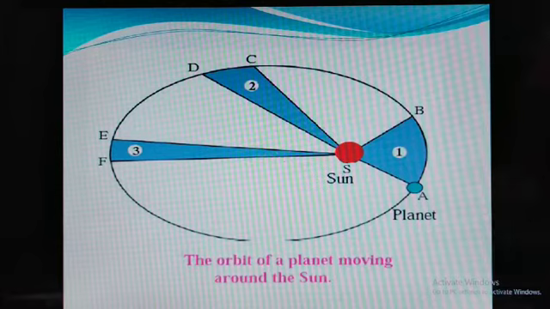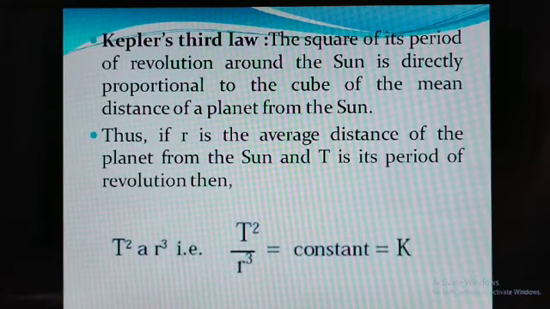r is the average distance of the planet from the sun, and t is the time period. So T square is directly proportional to the cube of that distance, that is, T square is proportional to r cube. Written mathematically, T square divided by r cube is equal to k, the proportionality constant.